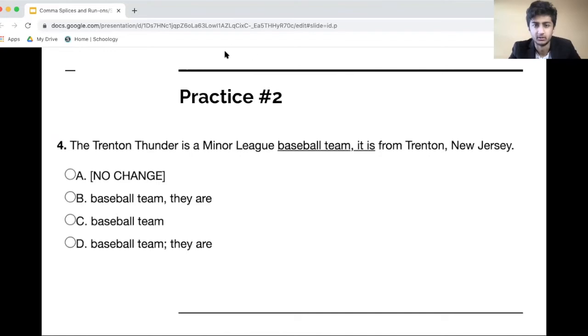Same thing going on here. Trenton Thunder is a minor league baseball team. That is an independent clause. We have an independent clause here. You have a comma and you have an independent clause.